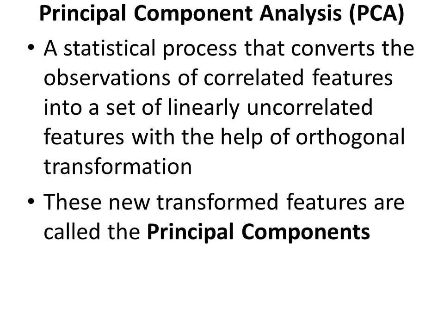So the correlated features are converted to uncorrelated features. These new transformed features are called the principal components.